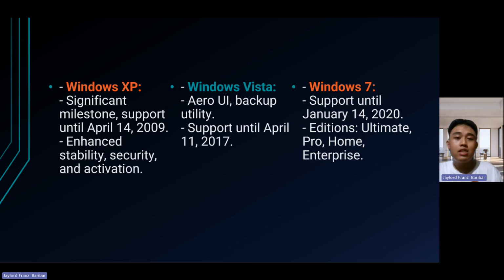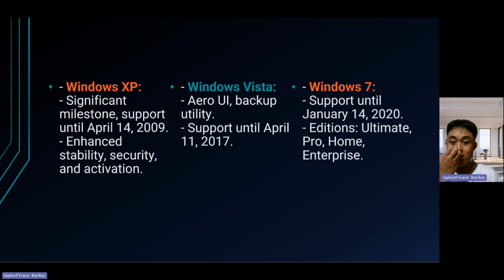The next in line is Windows Vista. As the successor of Windows XP, Windows Vista faced various challenges with older program compatibility, but introduced the Aero UI as a solution and a built-in utility for backup and restore. Its support spanned until April 11, 2017.